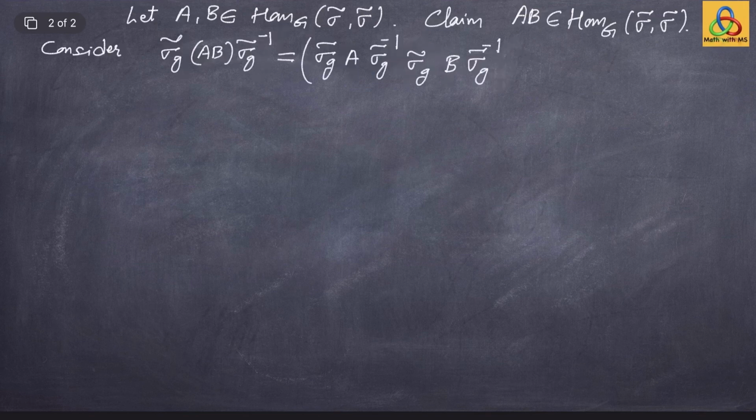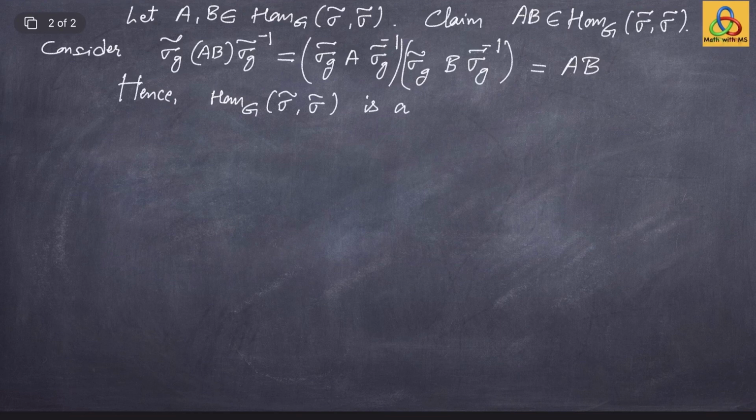We can club these here together, and that is because A and B are in the centralizer of the permutation representation, therefore this is the same as A and this is the same as B. Hence Hom_G(sigma tilde, sigma tilde) is a unital subring of the ring of all n by n matrices over C, M_{n x n}(C).